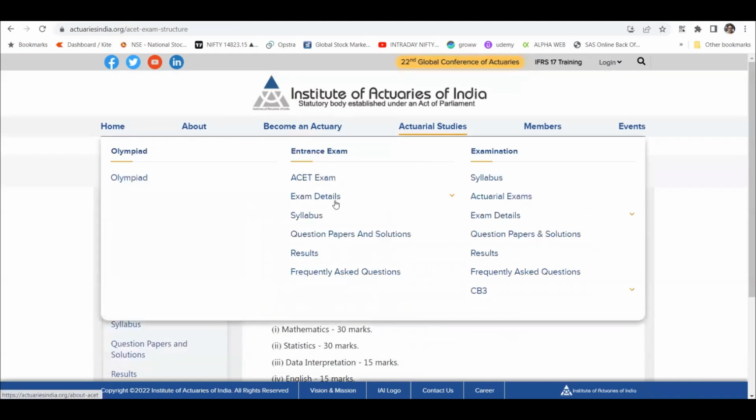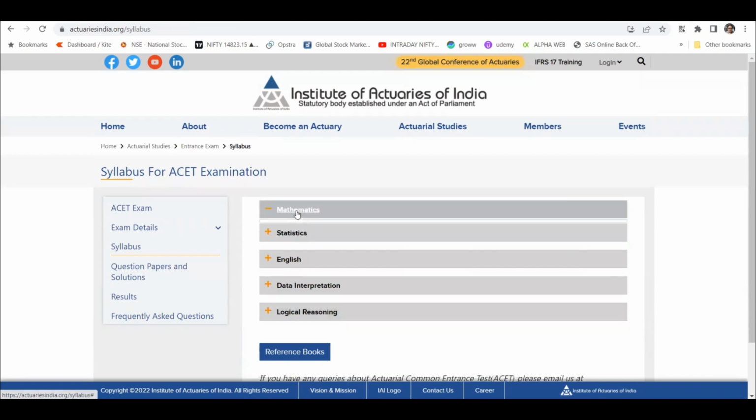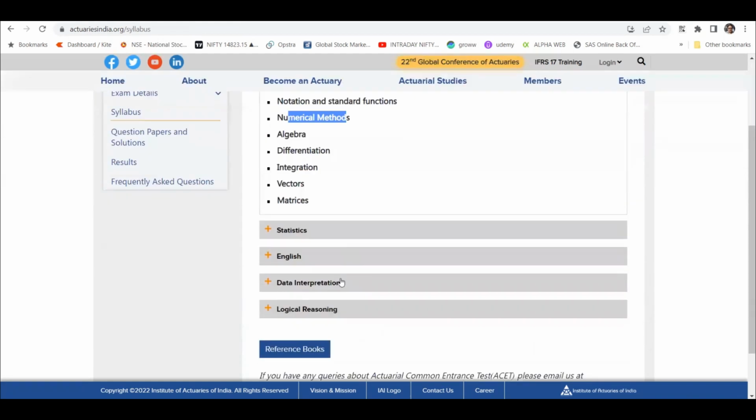So moving on, coming to the syllabus, right? As you can see, these are the five portions where you need to understand mathematics. If you go to mathematics: numerical methods, vector matrices, this is the linear algebra portion that I mentioned. Differentiation, integration, that is the calculus, right? Then algebra. It is not written which algebra. It can be normal algebra, linear algebra, abstract algebra. There are multiple types of algebras, so you have to be familiar with that, right?